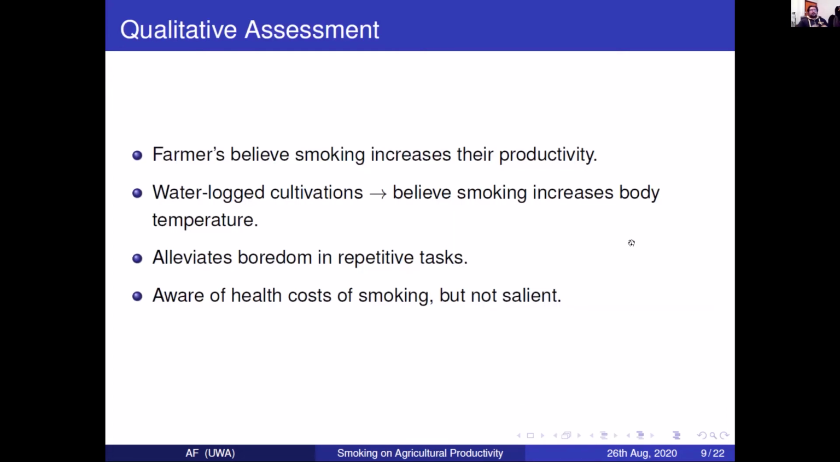When we were collecting data, we also did a few FGDs and semi-structured interviews, because we wanted to get the farmers' viewpoint towards smoking and their productivity. The majority of the farmers reported that they believe smoking increases their productivity. One of the reasons they cited is that they have to do quite a bit of waterlogged cultivation, especially in terms of jute, and they believe that smoking increases their body temperature. They also said that it alleviates boredom while doing repetitive tasks, and they were aware of the health costs of smoking, but we don't think they were really salient about it.